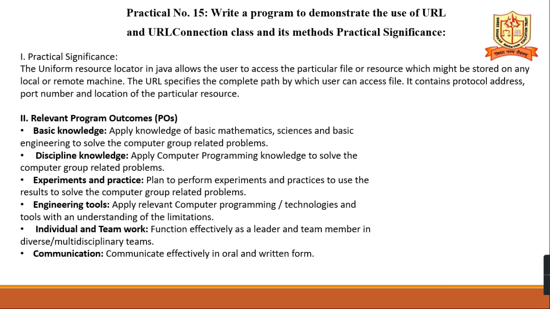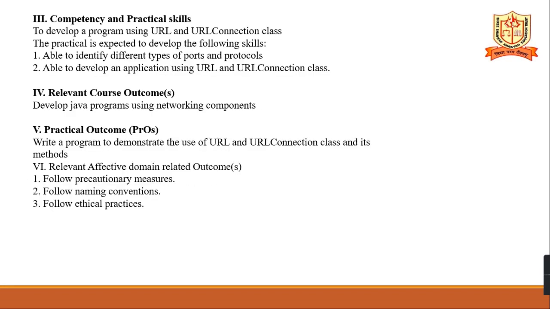Second one, relevant program outcomes: basic knowledge, discipline knowledge, experiments and practice, engineering tools, individual and teamwork, and communication. These are the relevant program outcomes. Next is competency and practical skills. To develop a program using URL and URLConnection class, the practical is expected to develop the following skills: able to identify different types of ports and protocols, and able to develop applications using URL and URLConnection class.